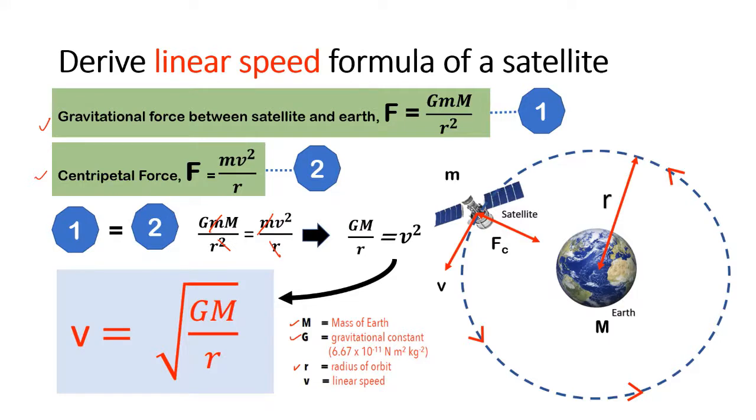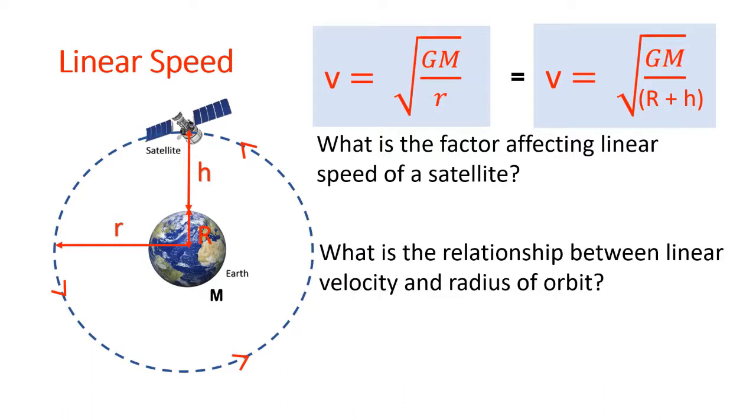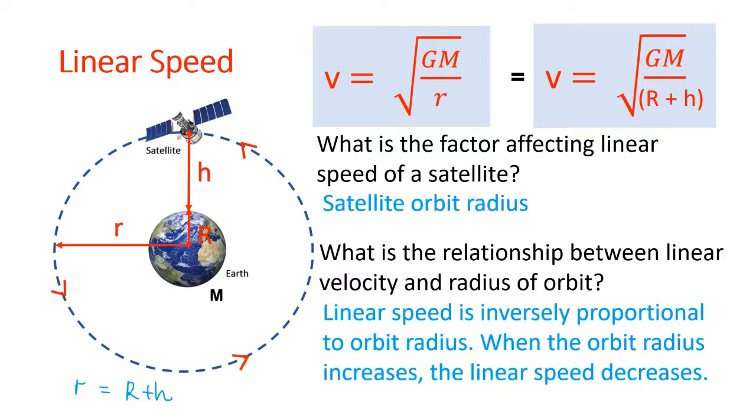We know that the r is the radius of the orbit of the satellite. Hence, r can be written as the radius of the Earth R plus the height of the satellite from the surface of Earth, h. From the equation, can you determine what is the factor affecting linear speed of a satellite? Yes. The answer is the radius of the orbit. What is the relationship between linear velocity and radius of orbit? Linear speed is inversely proportional to orbit radius. It means that when the orbit radius increases, the linear speed decreases.